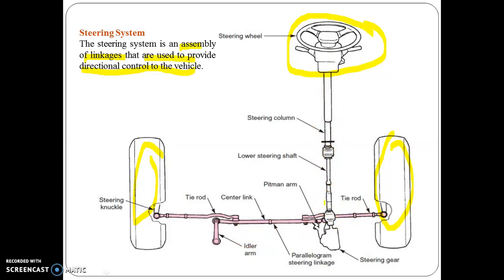Generally, the diagram represents the number of components which are required in the steering system. The general components are as follows: the steering wheel, which is controlled by the driver; then the steering gear, which increases the mechanical advantage and converts the rotary motion of the steering wheel into the straight line motion that moves the steering linkages.